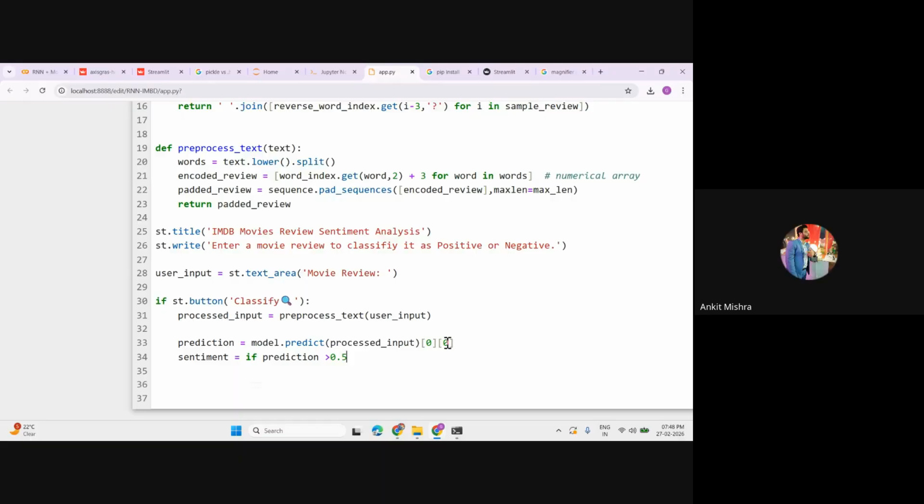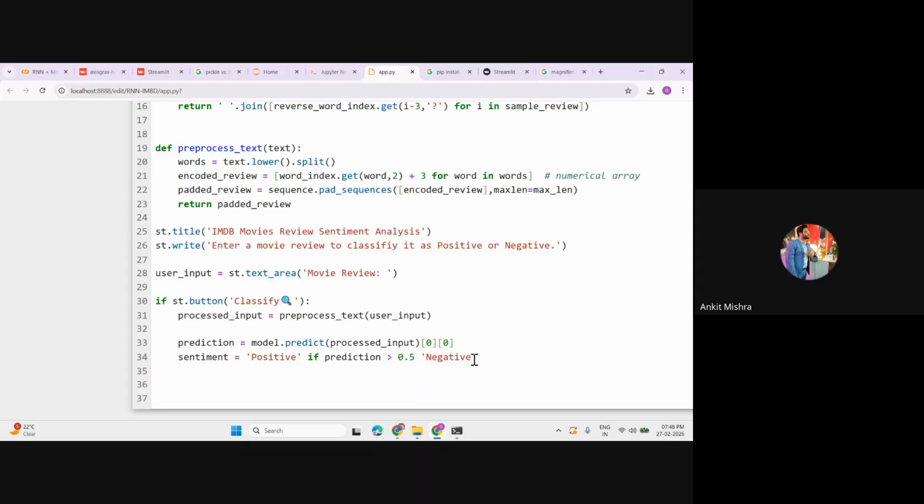So I want to classify my review as a positive review, or otherwise I'll classify this as a negative one. And whatever answer I am getting, I'll simply store that inside the sentiment.